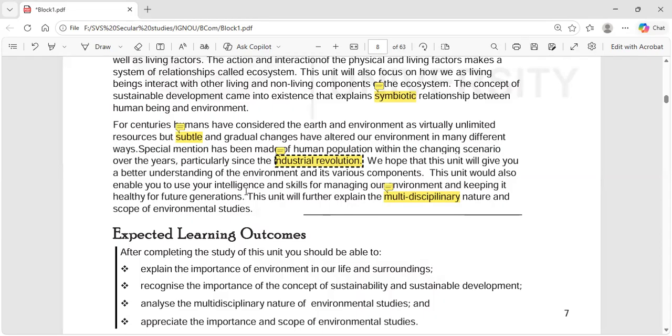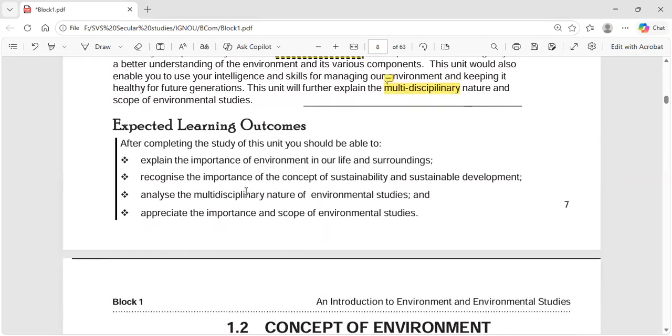Today, as I already told you about the coming of electric vehicles, we used our skills. We understood that carbon emissions are going to be a problem for the environment, so we created something that would not create any carbon emission. In the same manner, we have to use our skills. This unit will further explain the multidisciplinary nature and scope of environmental studies.